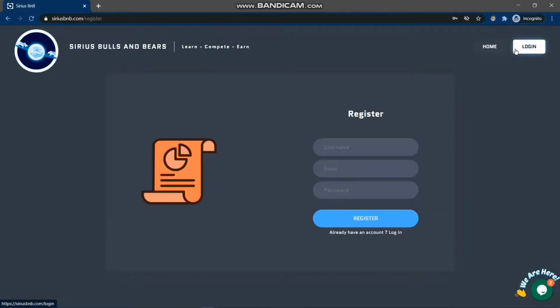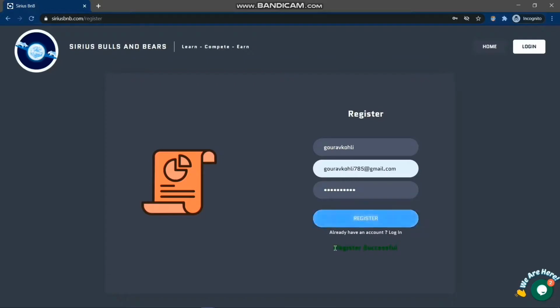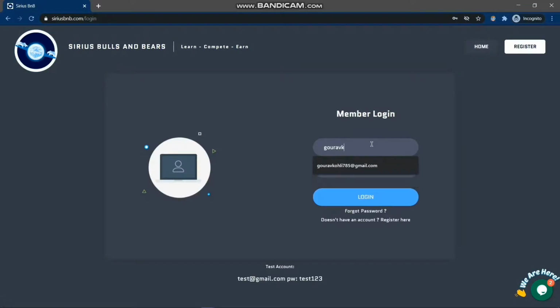So let's register to Serious Bulls and Bears. First of all, you don't need any PAN card or you don't have to be above 18 years of age. All you need are 3 things: username, email. Just hit the register button and as you can see, your registration is successful. Now we go to the home screen, hit the login. Use the same email and password. Hit the login button.